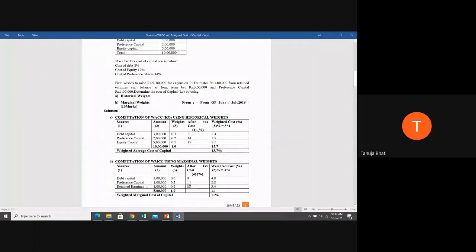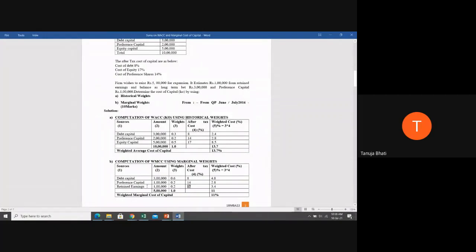Can anyone tell me? Based on our previous lectures, explanation on previous lectures? Yes, students? How did I take the cost of retained earnings as 17%? Any student want to try? Yes? Ma'am, it's given cost of equity, right? You're not audible. Ma'am, it's cost of equity, right?